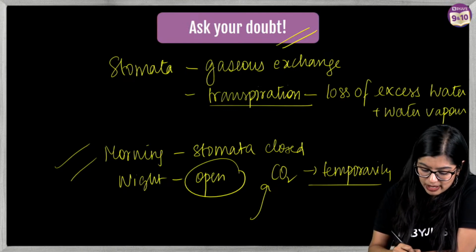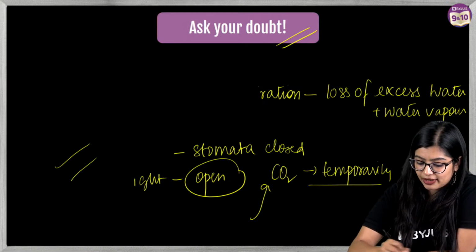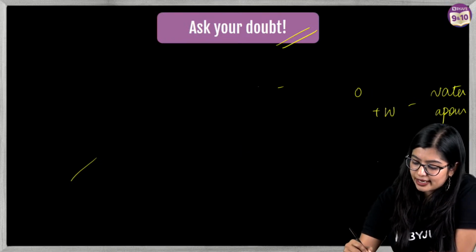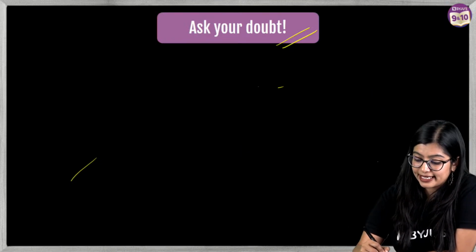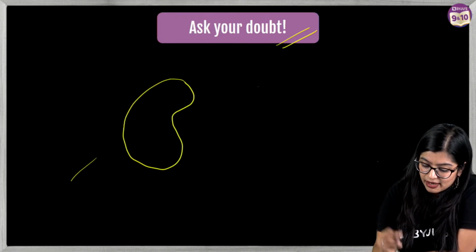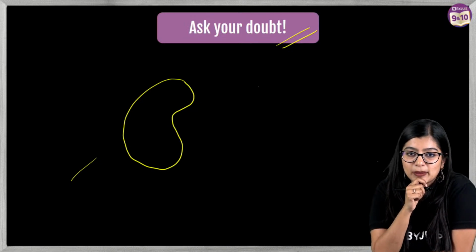Ma'am, what do we mean by turgid? So turgid is a condition, right? Turgidity is a phenomenon or a condition where we see that water has entered, right? And we see that the cells have a proper rigid shape, right? That is what we mean by this.